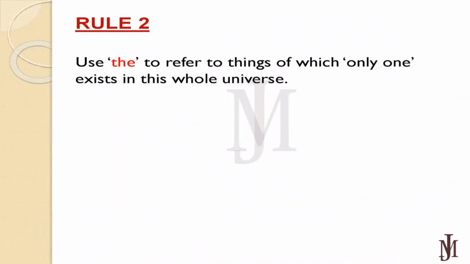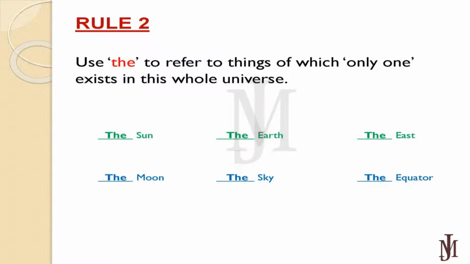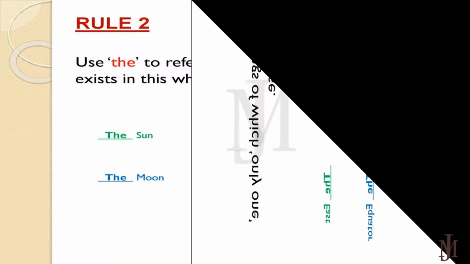Rule number 2. Use "the" to refer to things of which only one exists in this whole universe. There is a set of examples: the sun, the moon, the sky, the east, the earth, etc.